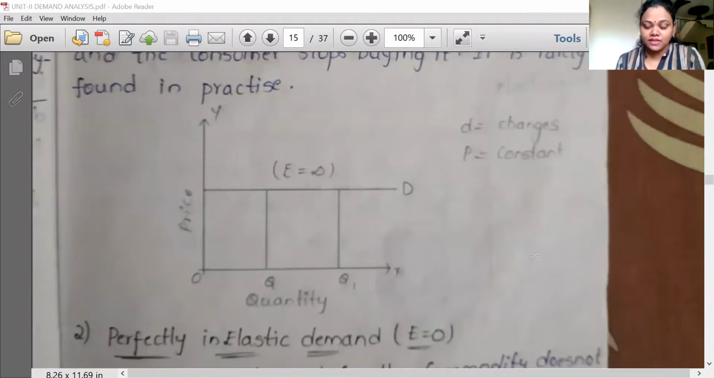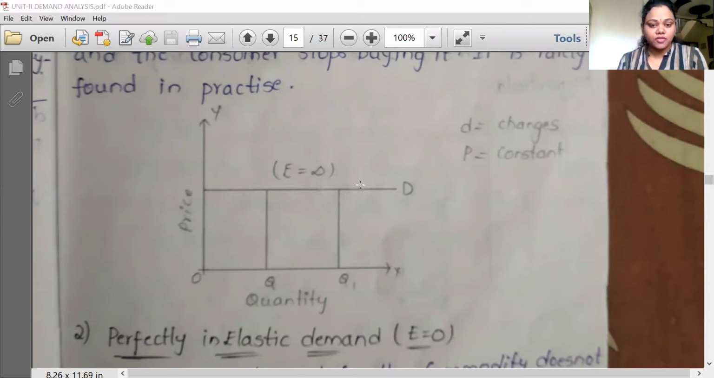As you all know, we have discussed that on the x-axis we take the quantity and on the y-axis we take the prices of the good. So here in this price elasticity of demand, the demand for a commodity changes even though there is no change in the price.